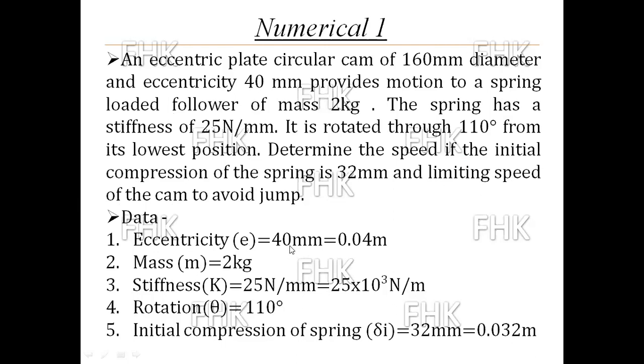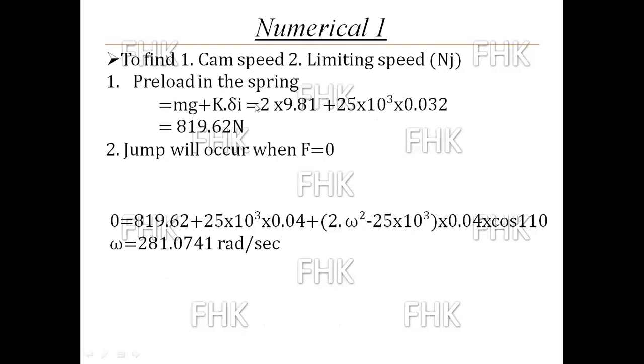Eccentricity is given as 40 mm, which we have to convert to meters by dividing by 1000. So you will get the value of 0.04 meter. Mass is given, M is equal to 2 kg. Stiffness capital K is given as 25 Newton per mm, so I will convert it to Newton per meter: 25 into 10 raised to 3 Newton per meter. The rotation theta is given as 110 degrees. The initial compression of the spring, delta I, is given as 32 mm, which I will convert to meters. Now first you have to find out the cam speed.